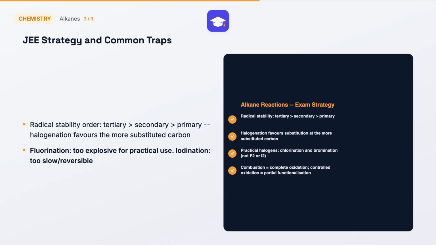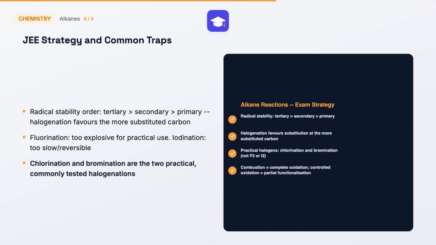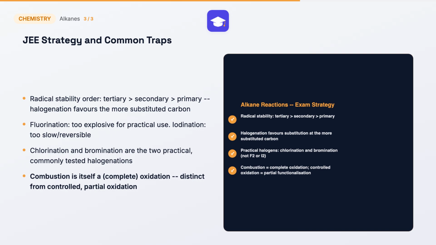A frequently tested trap involves fluorination being far too violently explosive for practical, controlled use, while direct iodination is too slow and reversible to be synthetically useful, making chlorination and bromination the two practical halogenation reactions actually tested and used. Also remember that combustion is fundamentally an oxidation reaction itself, technically. So questions combining combustion with the separate controlled oxidation pathway are testing whether you can distinguish complete oxidative destruction